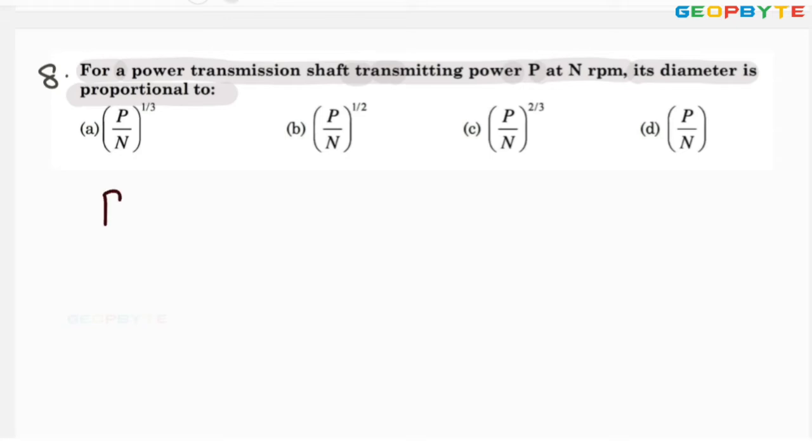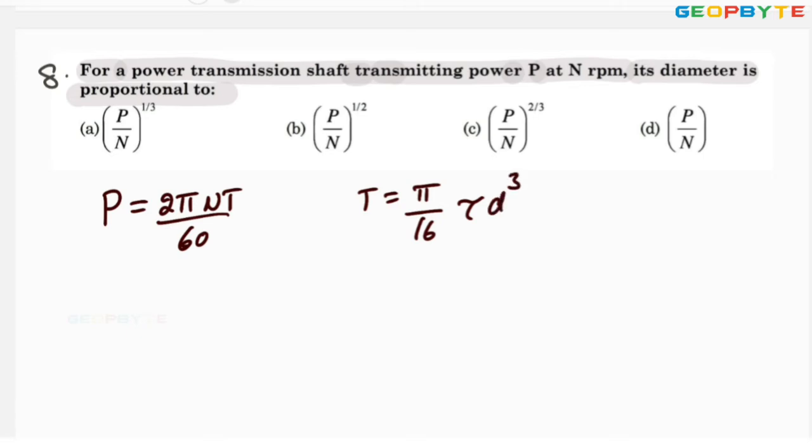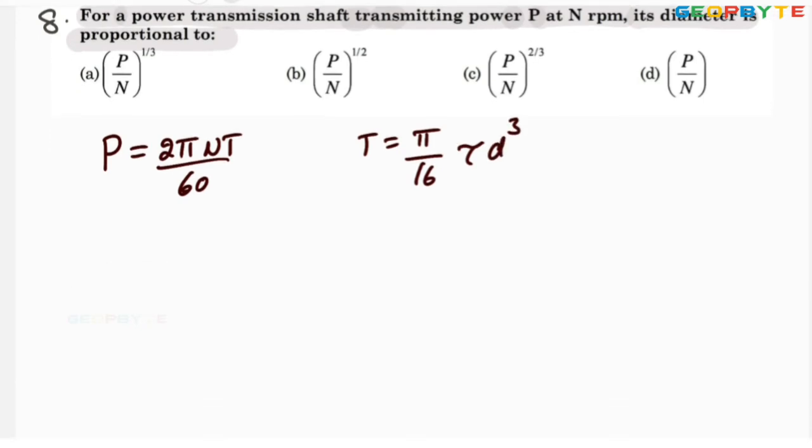My dear friends, as you know, power P equals 2 pi NT by 60, but torque equals pi by 16 into tau into d cube. Here the torque can be written as proportional to d cube, because nothing is spoken regarding the shear stress.